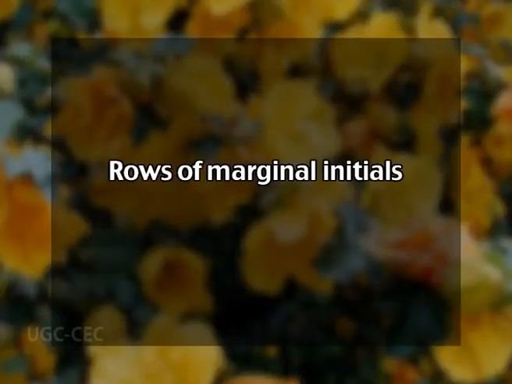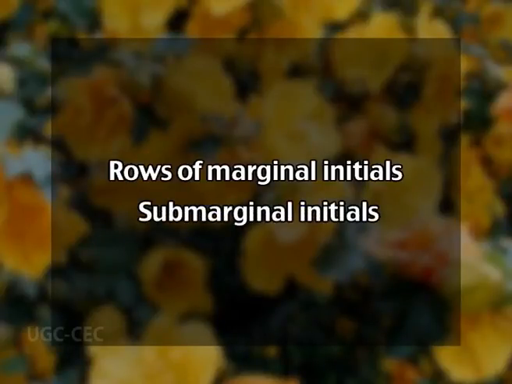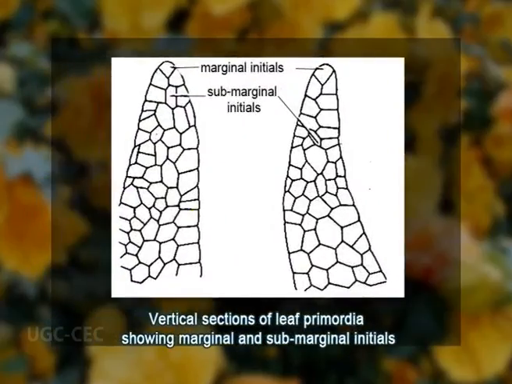The new cells that are added to differentiated layers of the lamina originate from rows of marginal initials and submarginal initials. The marginal meristem is composed of a file of superficial initials, the marginal initials, and a file of subsurface initials, the submarginal initials, located below the marginal initials. The development of the leaf blade follows a more or less definite pattern, which varies only in minor details.